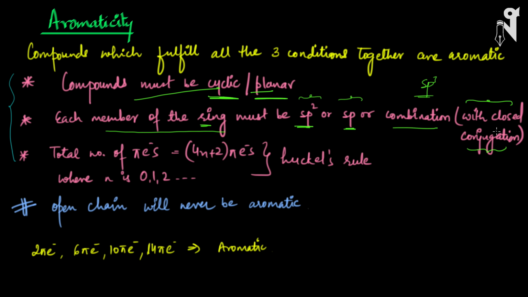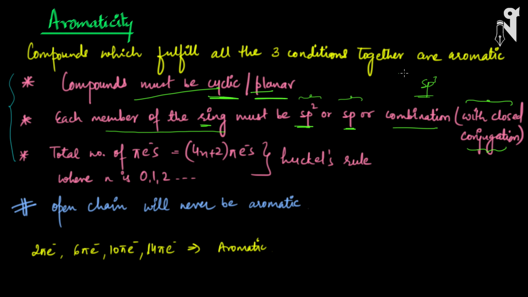Closed conjugation means, we have learned what exactly conjugation is. It is the alternate bonds or alternate pi electrons, which basically are the real cause for resonance. So that is called closed conjugation. That means in the ring or in the system, the conjugation should be complete. It should not be that half of the ring shows conjugation and half of the ring does not. That should not be happening.